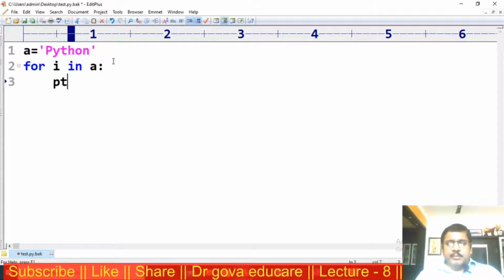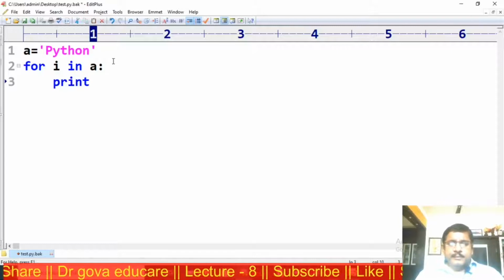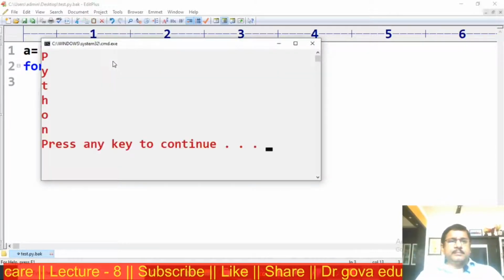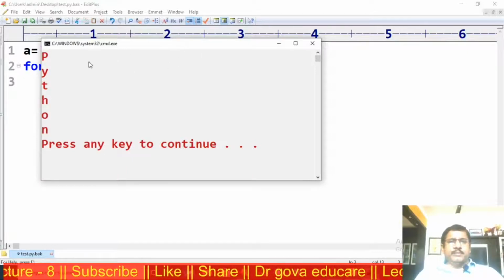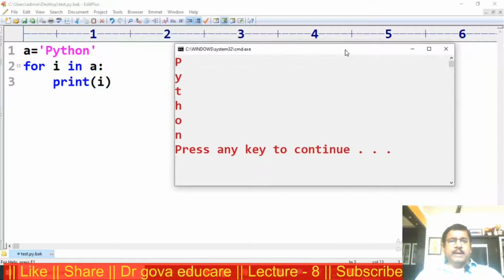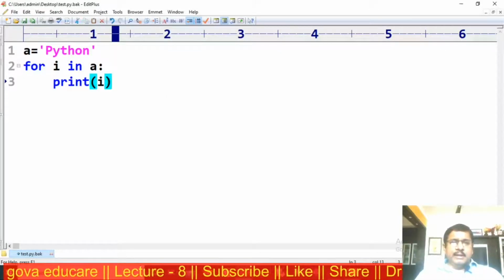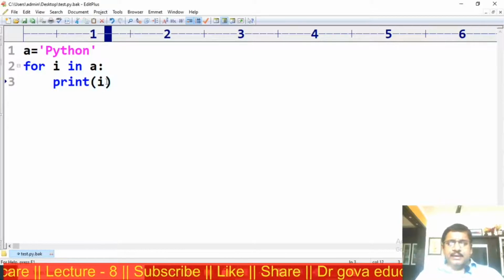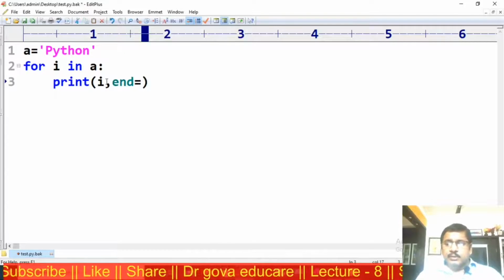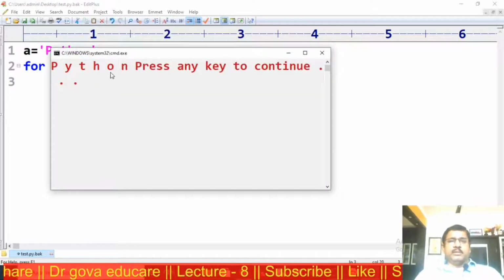Now I am trying to print I. This is the output: Python, with each character on a different line. Now I want to output Python in a single line. I am using the end attribute. End is equal to, I am going to program Python.